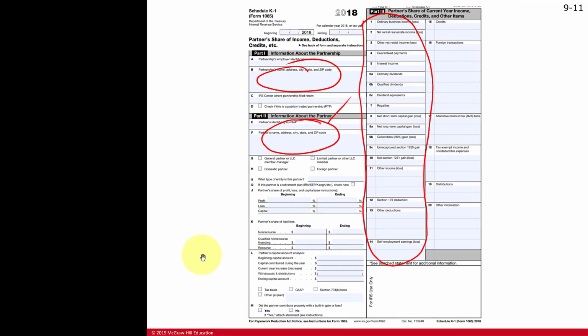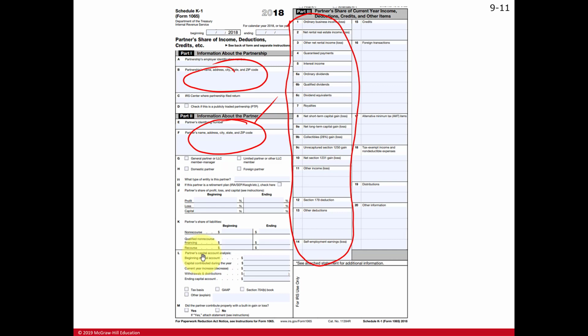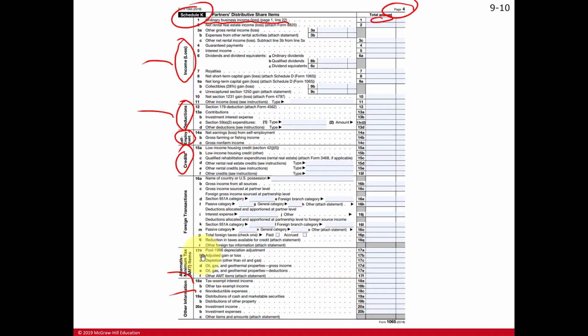Okay. Let's zoom out of this screen here. Let me go back and talk about guaranteed payments. Again, guaranteed payments will show up